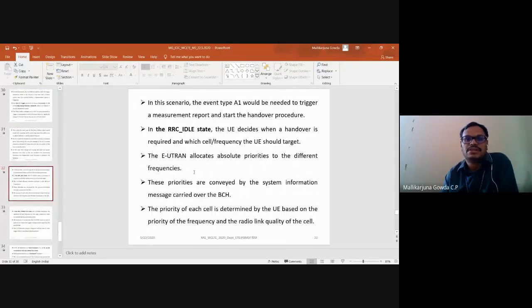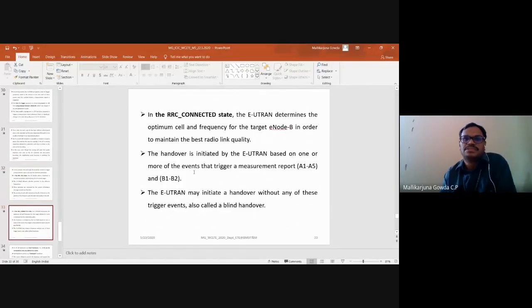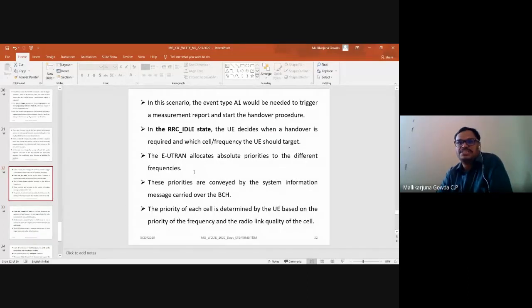How does it happen in the RRC idle state and in the RRC connected state? In the RRC idle state, the user equipment will decide about the handover, which cell or which frequency to target, and the E-UTRAN will allocate the different frequencies based on priorities. These priorities will be conveyed over the system information by the BCH. The priority of each cell is determined by the user equipment based on the priority of the frequencies as well as the radio link quality of the cell.